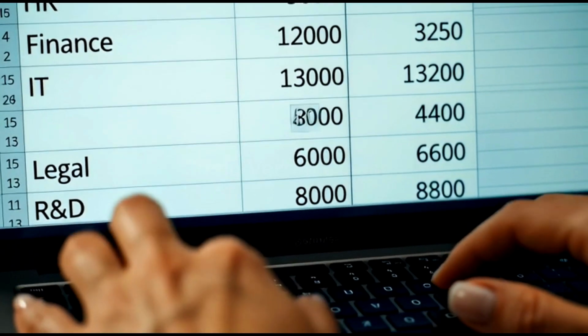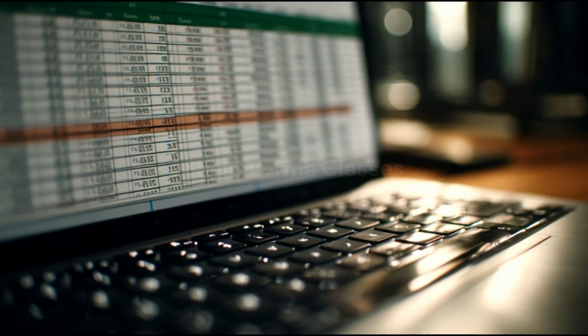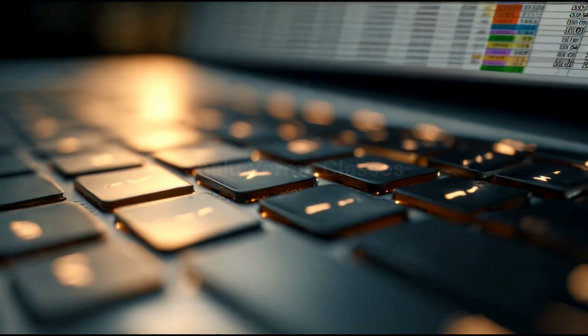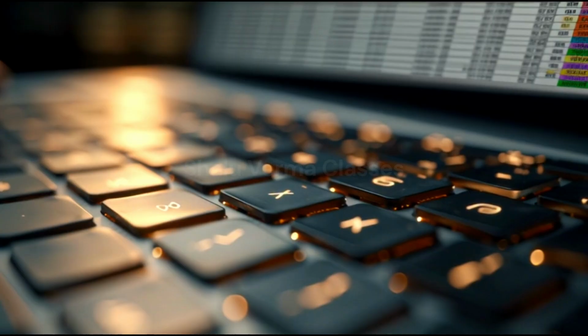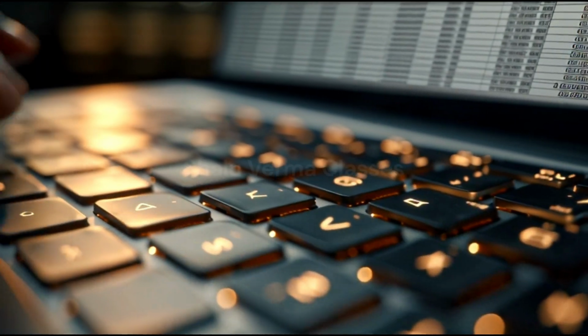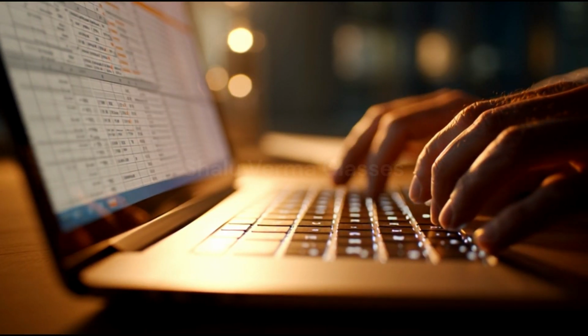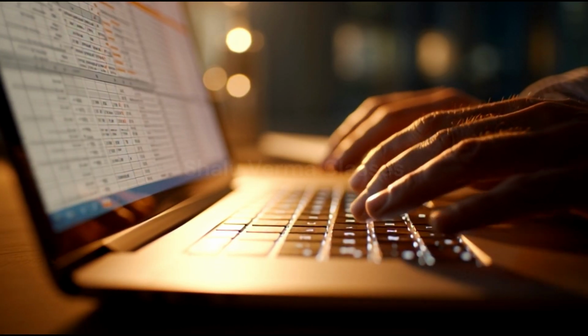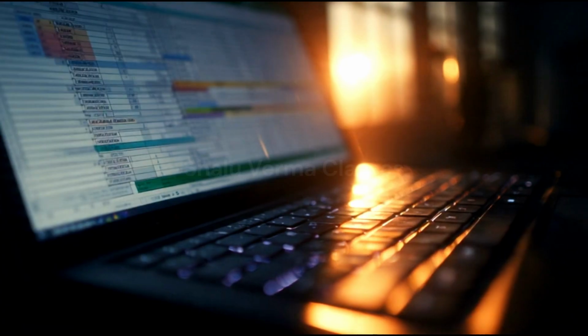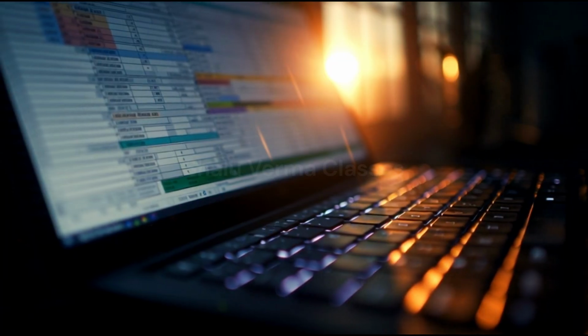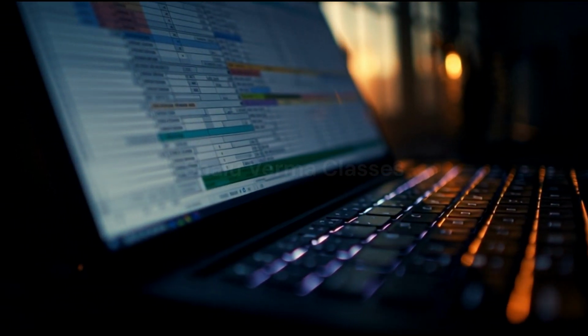Now pause here. This is not just a formula. This is a real-world logic system. This is exactly what companies use in performance dashboards. This is exactly what teachers use in grading systems. This is exactly what HR teams use in evaluation sheets. So once you learn this logic, you are not learning a trick. You're learning a professional automation skill.